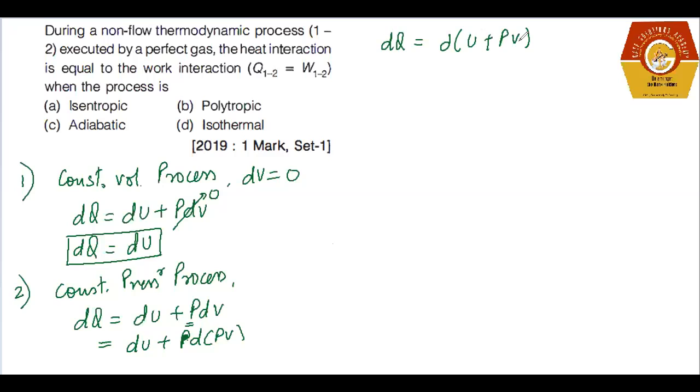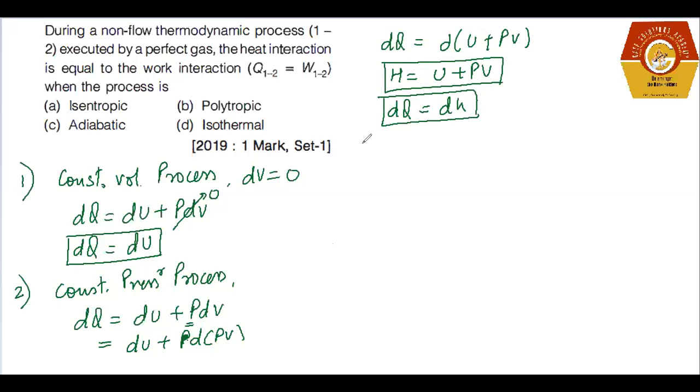We know that enthalpy, that is H, is a combination of internal energy plus flow work. So we can say that delta Q in the case of a constant pressure process is equal to the change in enthalpy, right?